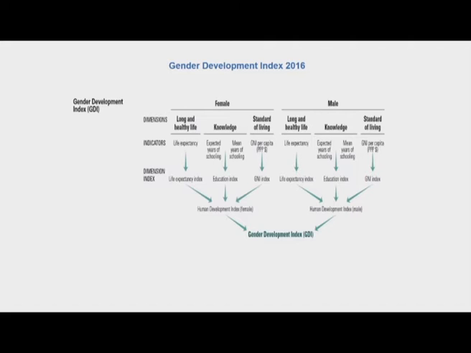It measures the gender gaps in human development achievements by accounting for disparities between women and men in three basic dimensions of human development, the same as that of the HDI: health, knowledge and living standards. And in the report of 2016, the UNDP's endeavor was to use the most recent, reliable and internally consistent data. So, they collected more extensive and more reliable gender disaggregated data as a challenge that the international community should squarely